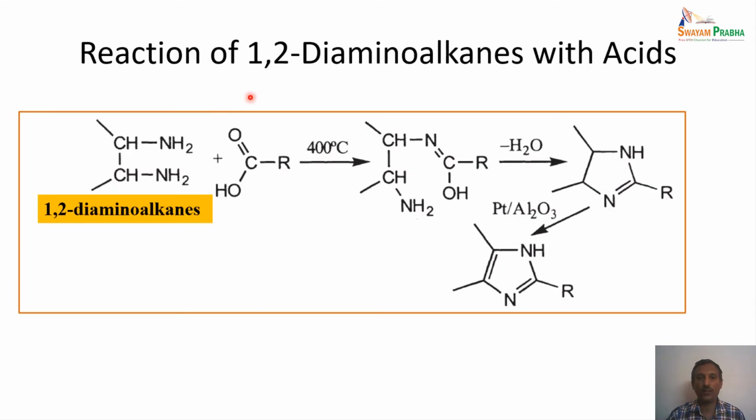And then reactions of 1,2 diamino alkanes with acids. Carboxylic acids, when treated with 1,2 diamino alkanes at a very high temperature, lead to the cyclization as shown here, which with palladium on alumina leads to substituted imidazole derivatives.